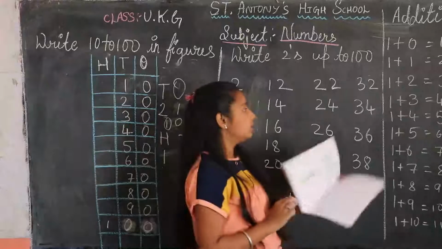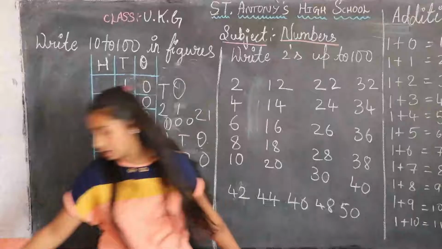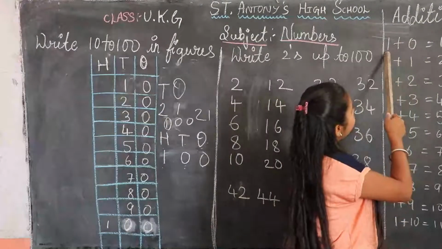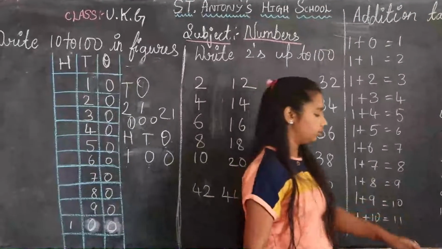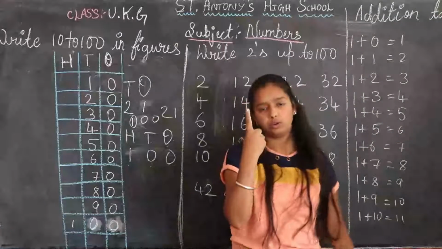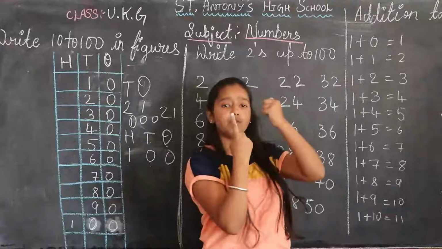Yes. Now we go for the addition table. They are given 1 plus 0 is equal to 1. In my one finger there is 1. In another finger there is 0. 1 plus 0.